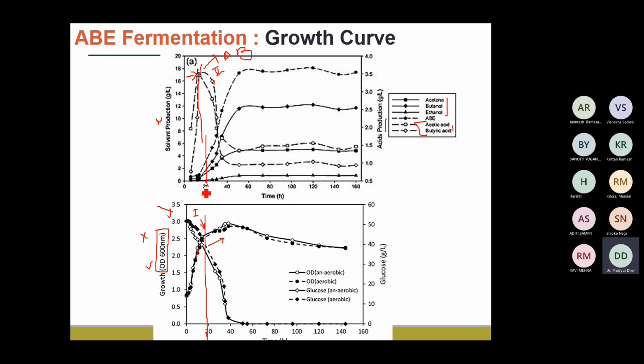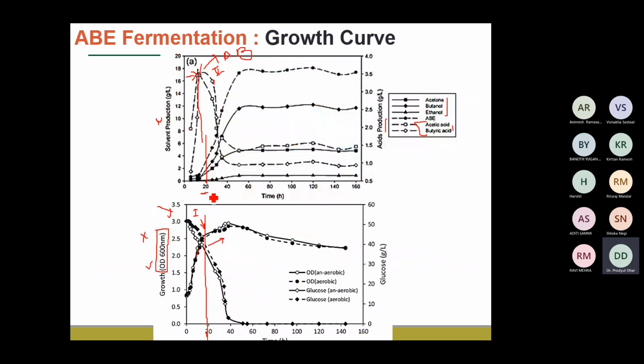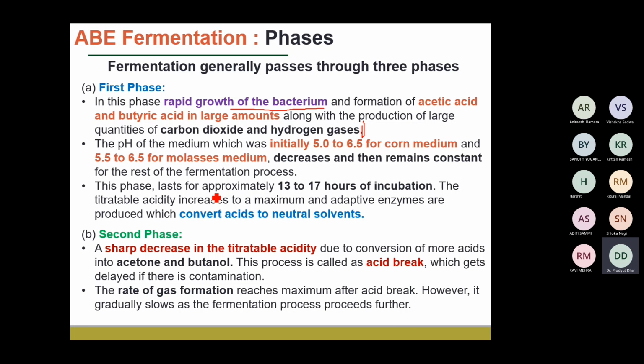Okay, and generally this acid break will increase or decrease. It will increase basically when there is some sort of contamination in the fermentation media, and contamination not only by microorganisms, but also in how we maintain the anaerobic conditions. So that is very important, because as I already told, this fermentation will take place only in the absence of oxygen. So the acid break is a very critical point in the ABE fermentation.